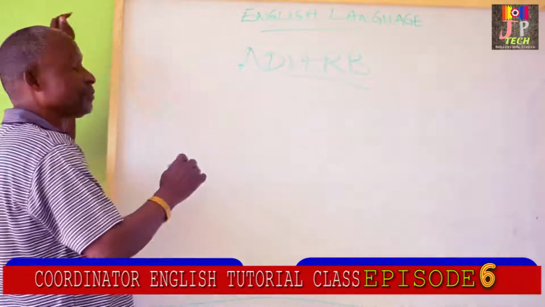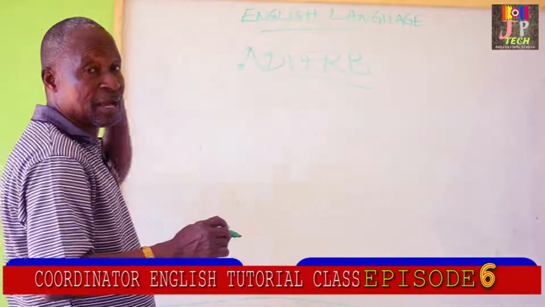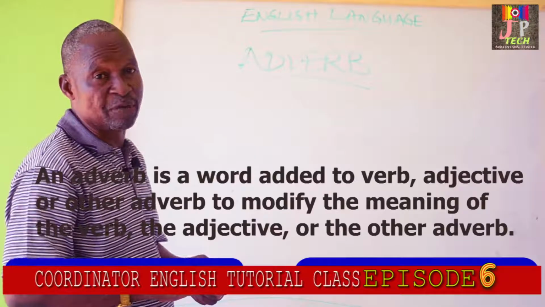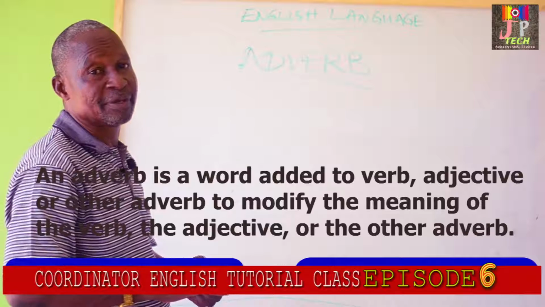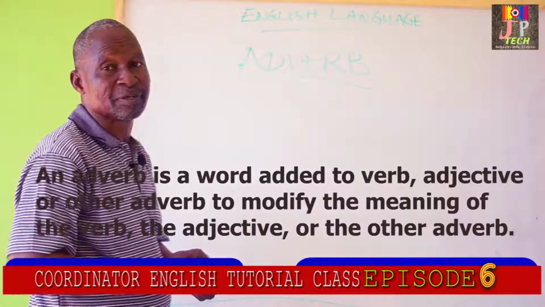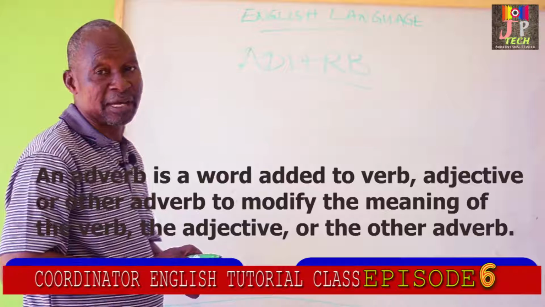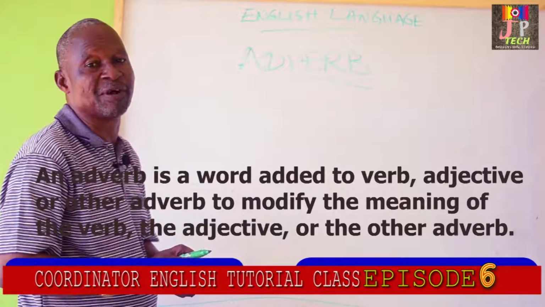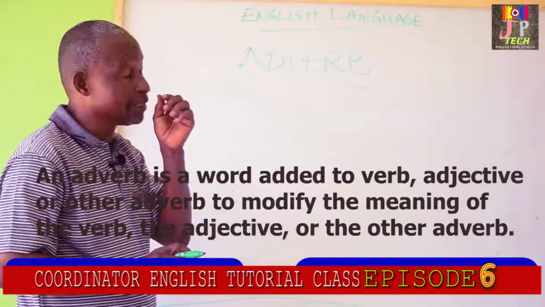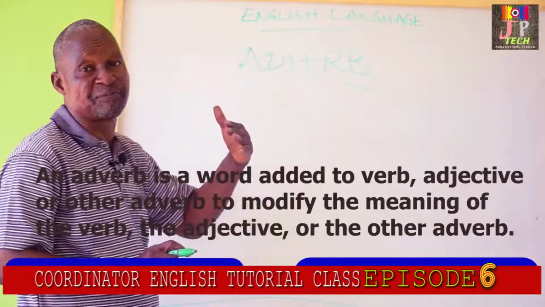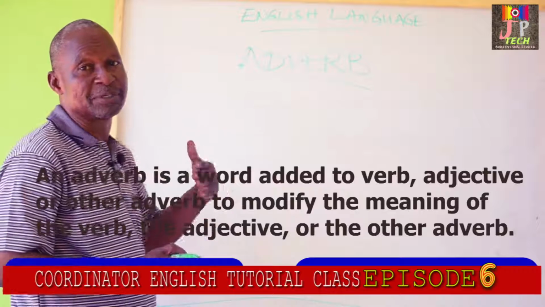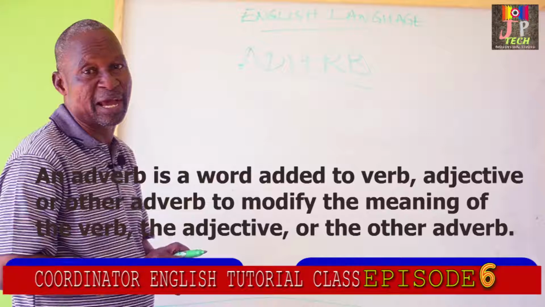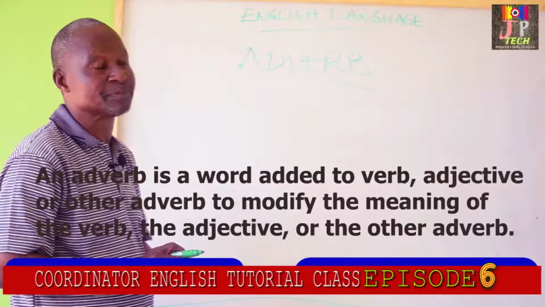What is an adverb? An adverb is a word or a group of words that qualifies a verb, that qualifies an adjective, and that modifies an adverb. Once again, an adverb is a modifier of a verb, a modifier of an adjective, and a modifier of an adverb.